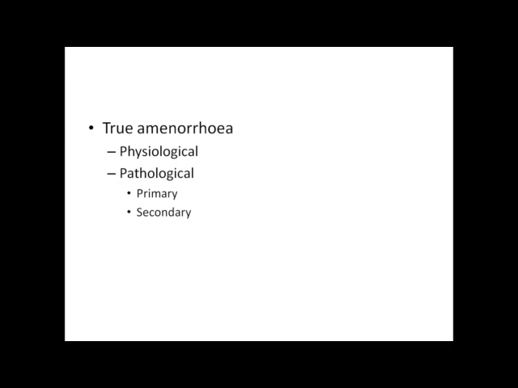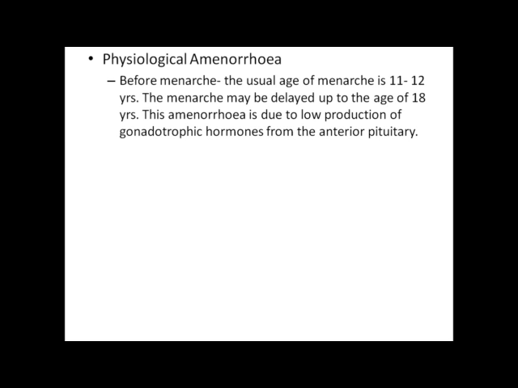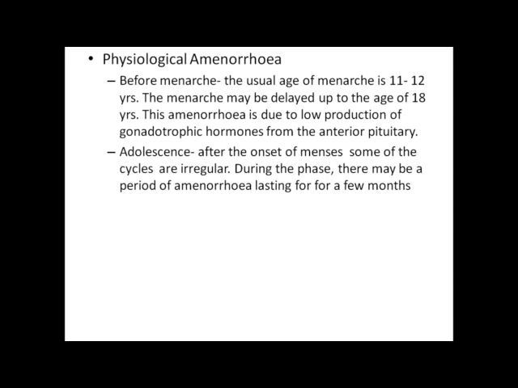True amenorrhea. As we have seen earlier, true amenorrhea can be either physiological or pathological. Pathological is again divided into primary and secondary. Physiological amenorrhea is that which occurs before menarche. The usual age of menarche is between 11 and 12 years. The menarche may be delayed up to 18 years. This amenorrhea is due to low production of gonadotrophic hormones from the anterior pituitary.